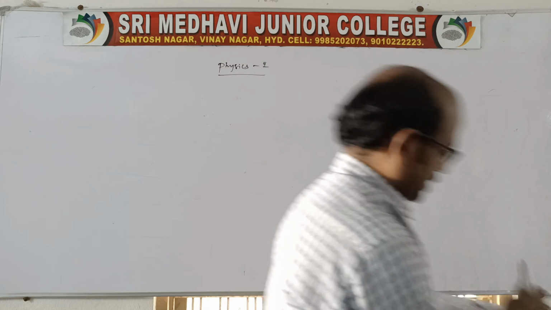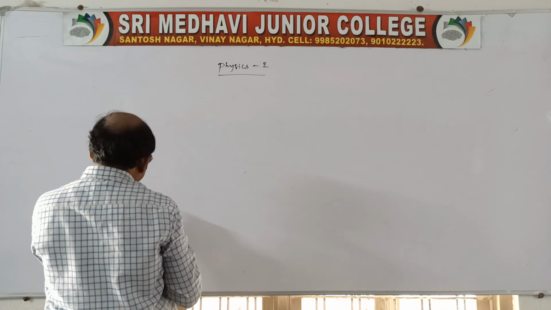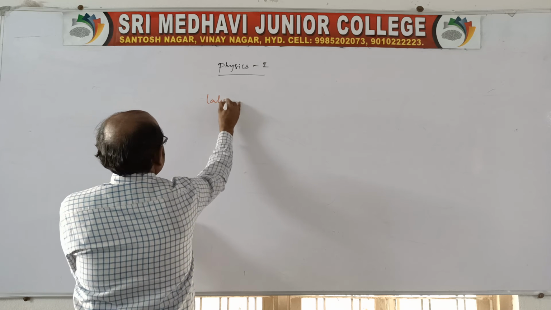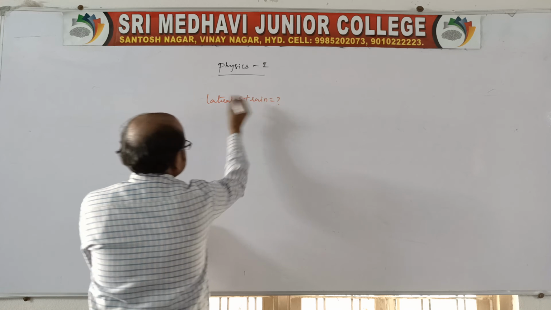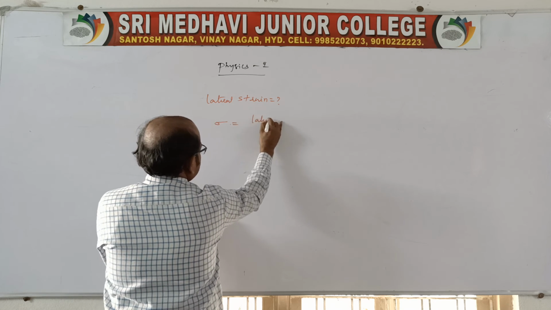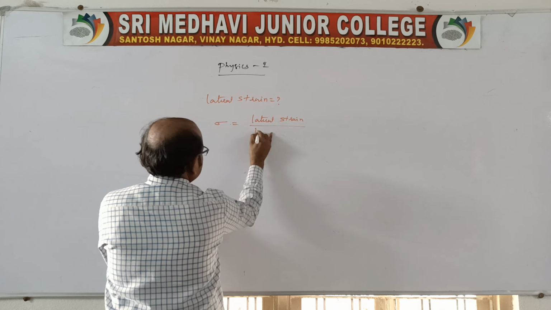Of course, it is the same question we just finished. Only the same question is asked: lateral strain. So write that lateral strain is asked. Poisson's ratio is equal to lateral strain by longitudinal strain.